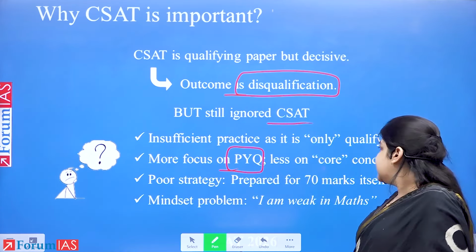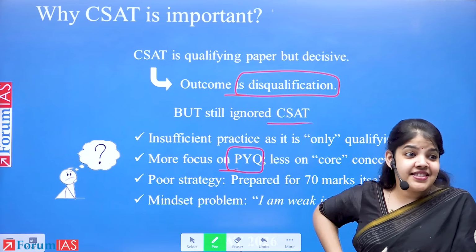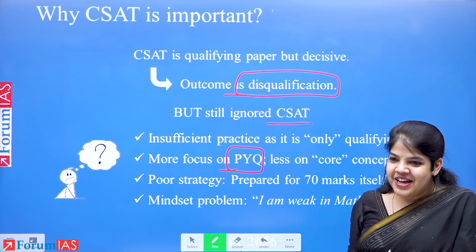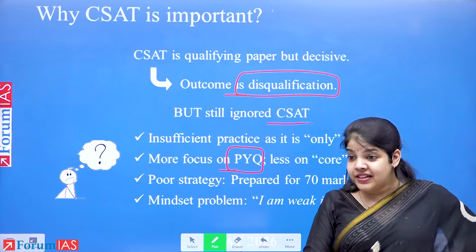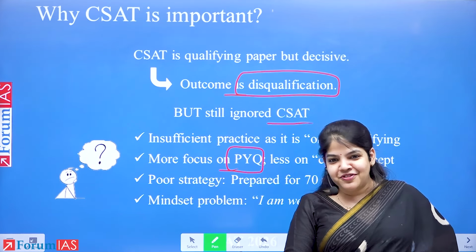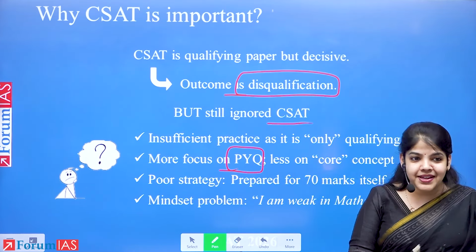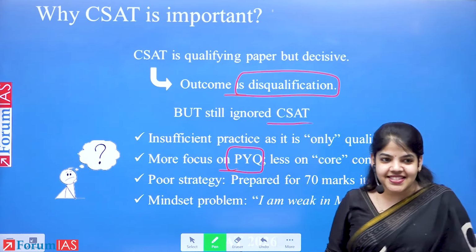Then our strategies itself, as I said, we prepare for 70 marks. I've seen students who came out of the exam hall, they said CSAT was going for 70 so we sat idle for half an hour. We sat idle for half an hour because 70 marks were happening anyway. But after that, due to like 66 marks, 65 marks, you do not qualify. And then the attempt is gone. And it hurts because we have prepared for GS, we've prepared for mains, essay, optional.